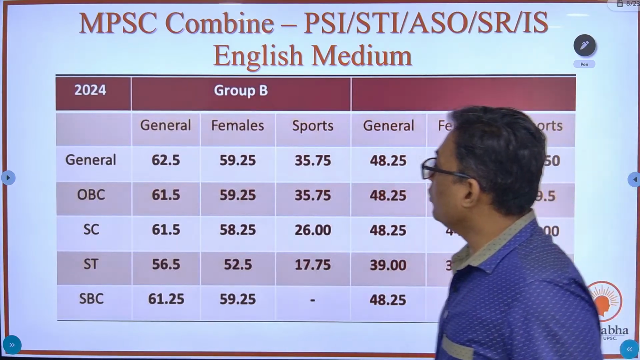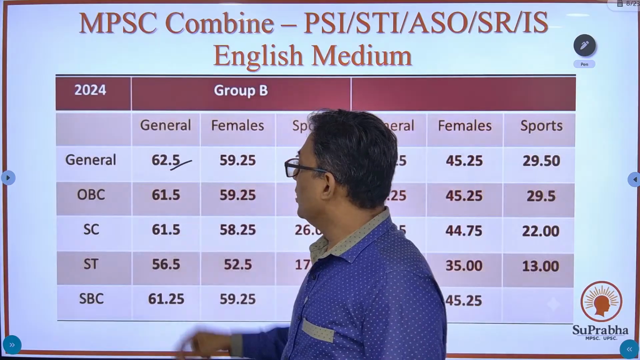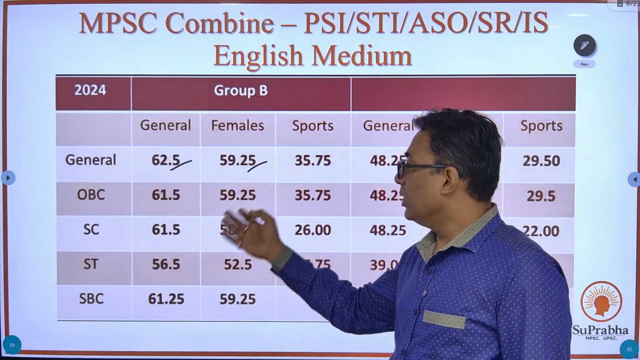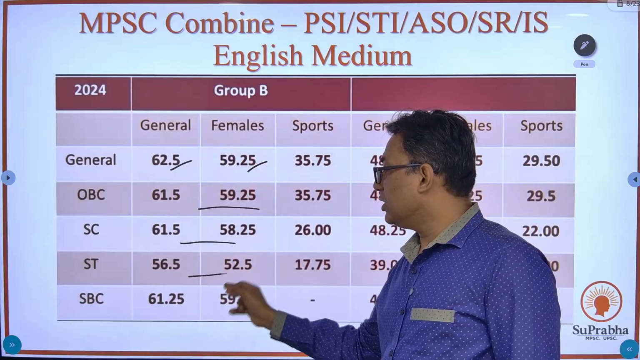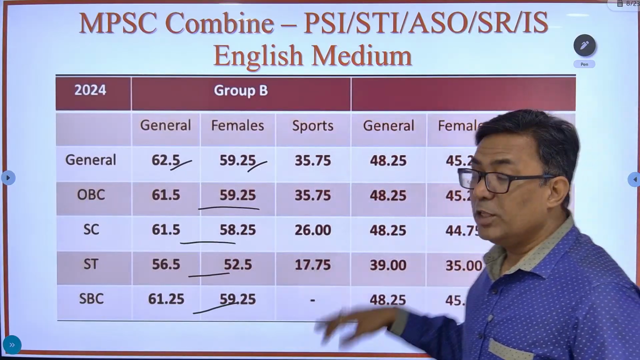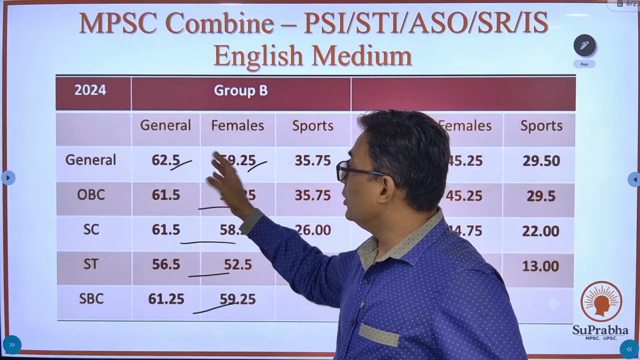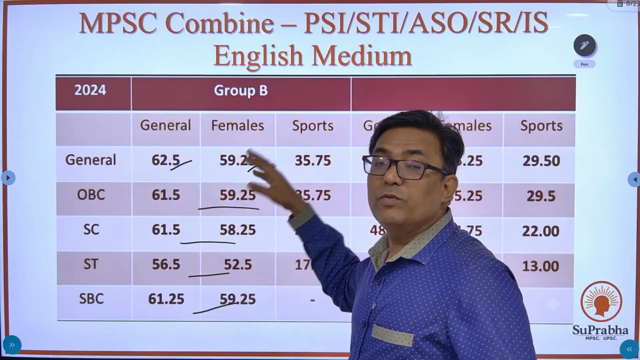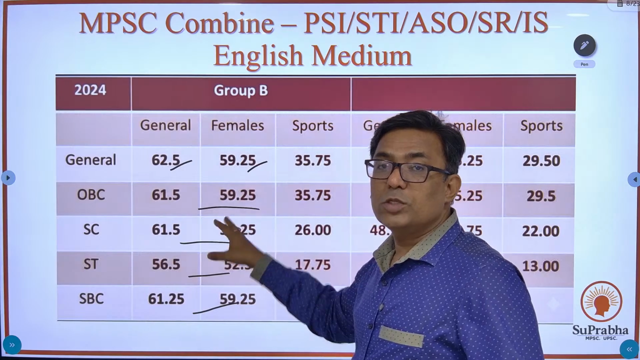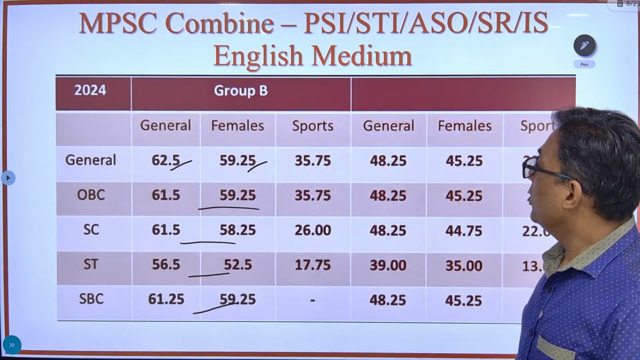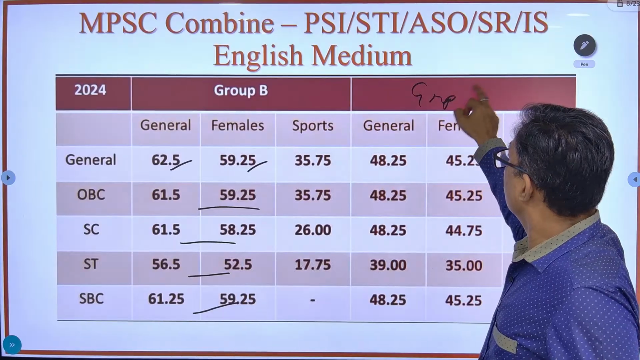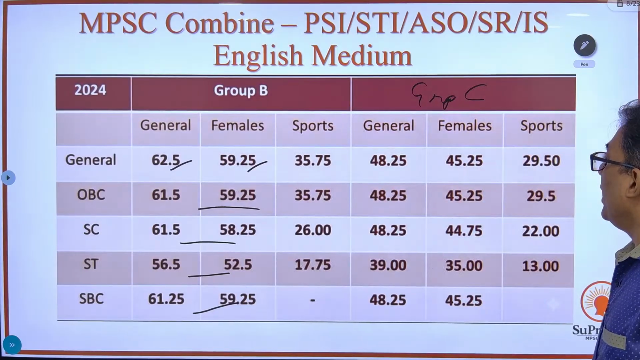If you look at the cutoff, Group B 62.5, females 59.25, that is for general. Then you have for OBC, SC, ST, SBC. You have cutoff for different categories with respect to gender, male, general or females, and also with respect to the sports category candidates. So this is for Group B and this is for Group C.